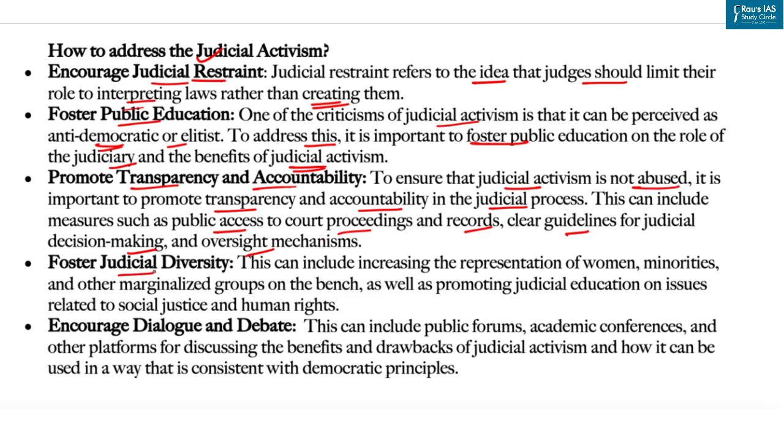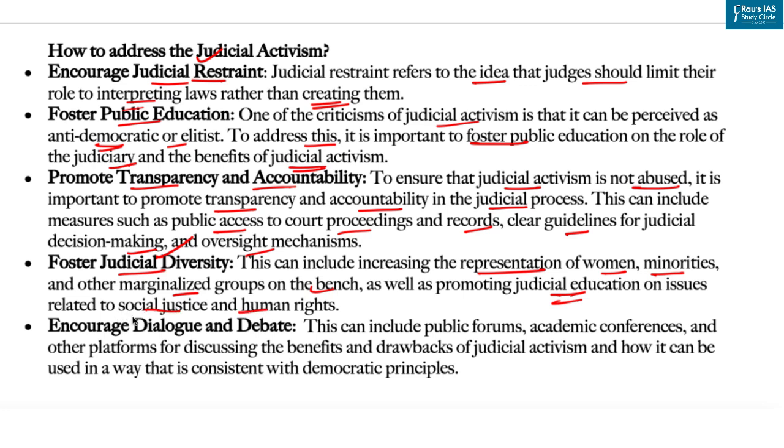Next is fostering judicial diversity. Now, to promote fair and just decision making, it is important to foster judicial diversity. And how can it be done? By increasing the representation of women, minorities, and other marginalized groups on the bench, as well as promoting judicial education on issues related to social justice and human rights.